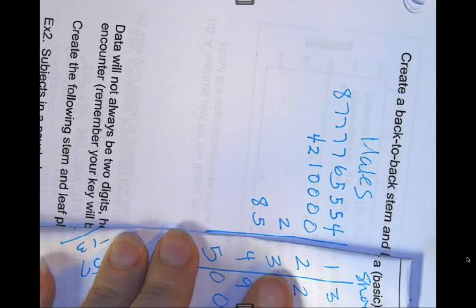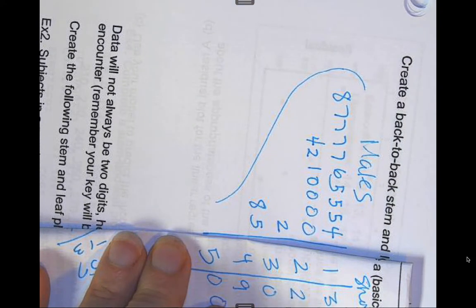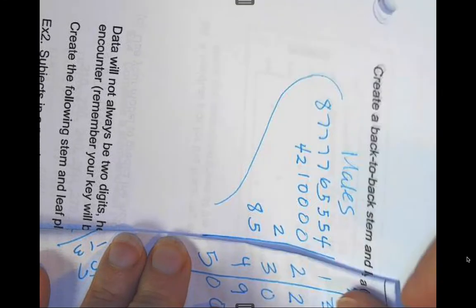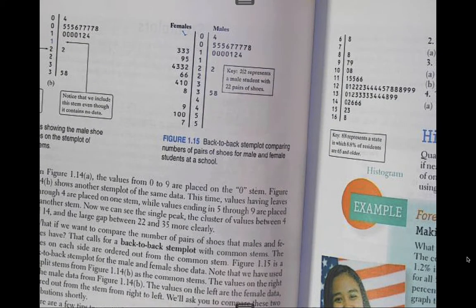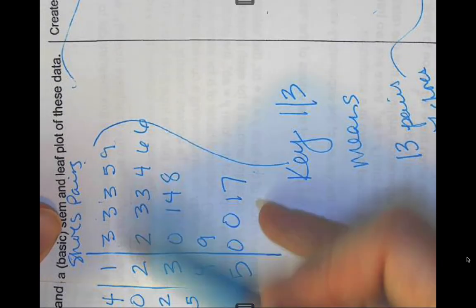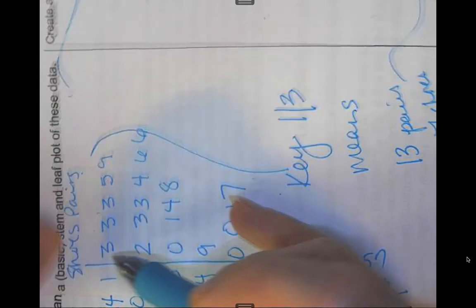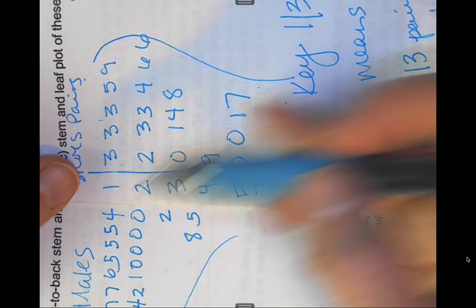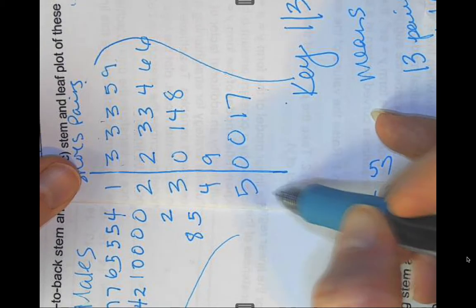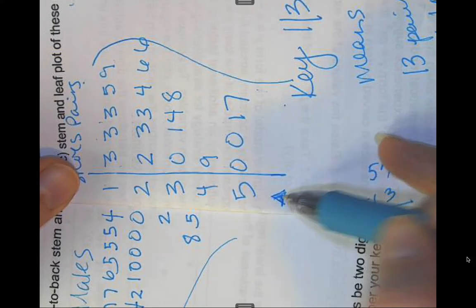When I look at the males here, yes, there's a little bit of a tail. So maybe you want to say that it's skewed left. But is that correct? Because if you think about it, if I would put the males on this side, they still would have had most of their shoes here and not a lot down here. So they would have been skewed right. So whenever you're describing the shape, you want to describe the shape of both of them using that stem in the same direction.